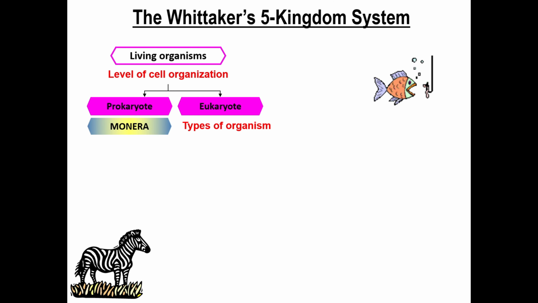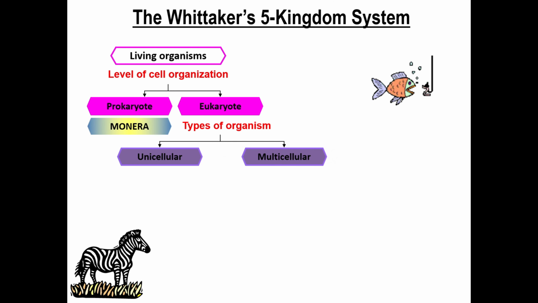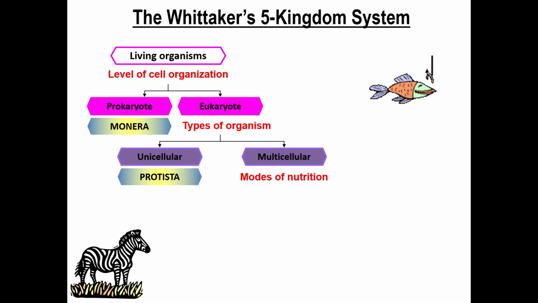Types of organisms refers to how many cells the organism is composed of. If the organism is composed of one cell only, the organism is unicellular. If the organism is composed of two or more cells, the organism is known as multicellular. So all the eukaryote organisms that are made up of a single cell are classified under kingdom Protista, while the other eukaryote organisms, which are multicellular, continue to divide into three kingdoms based on the modes of nutrition.